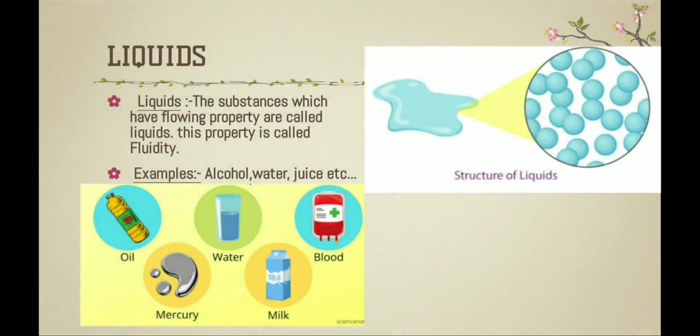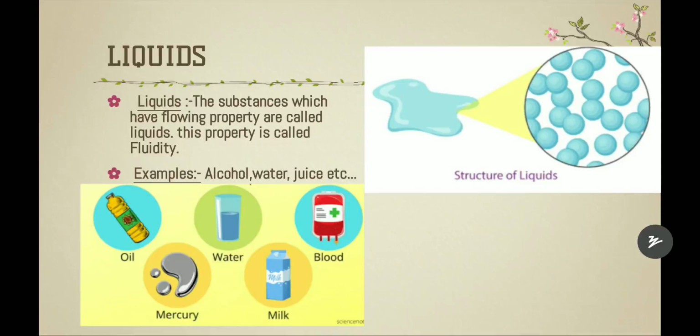Next, the second state of matter is liquids. Liquids are the substances which have flowing property. This flowing property is called fluidity. So what is fluidity? The ability of a liquid or a gas to flow. So the liquids are the substances which have the fluidity property.